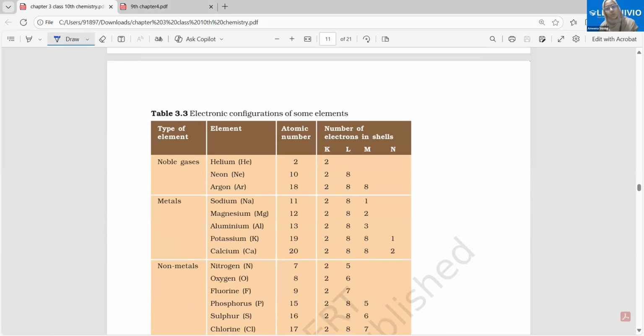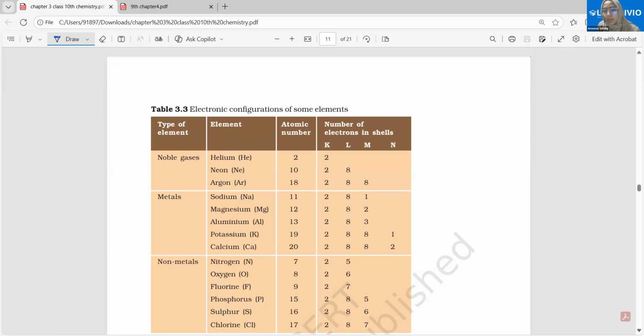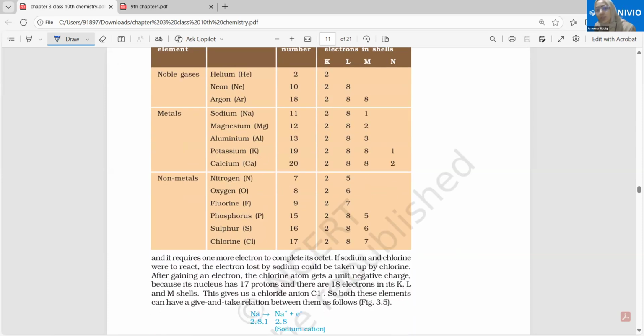In order to do so, they either lose electrons, which are called metals, or they gain electrons, which are called non-metals. And in doing this, losing or gaining of electrons, they form the bond, and therefore the compounds are referred to as electrovalent or ionic compounds, the ionic bond or the electrovalent bond. Why? Because they have been formed by the combination of the ions. Clear? That is what we saw.